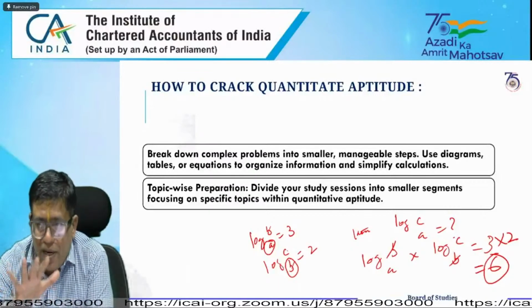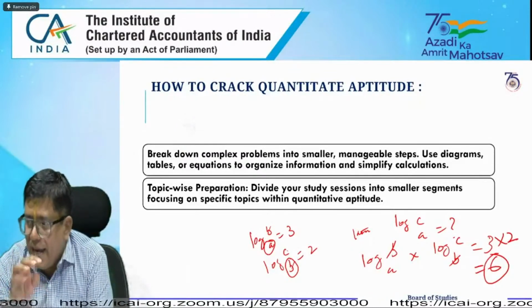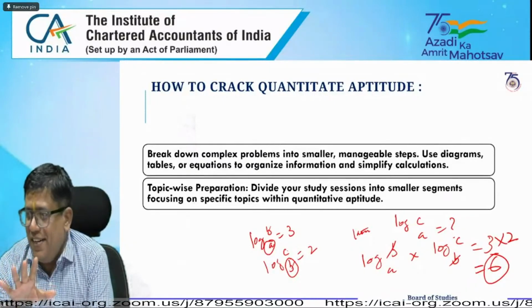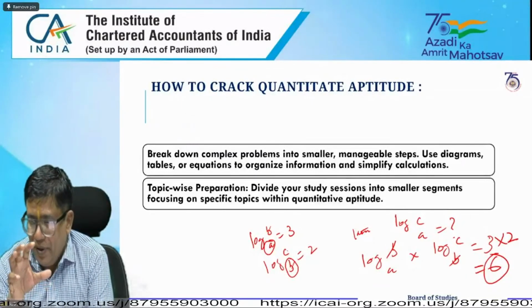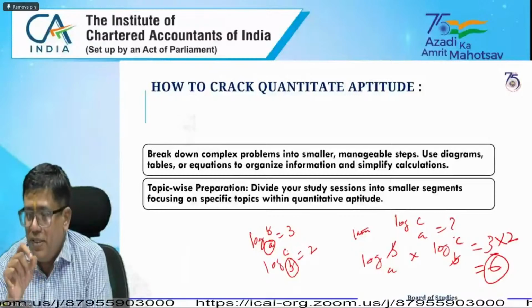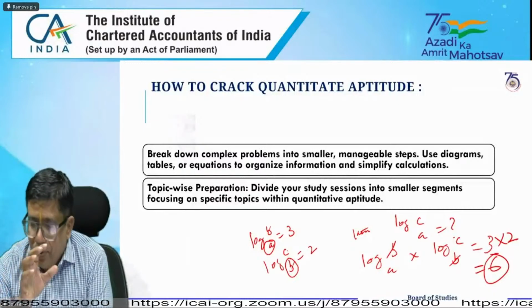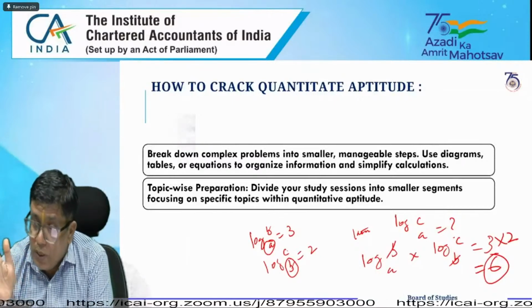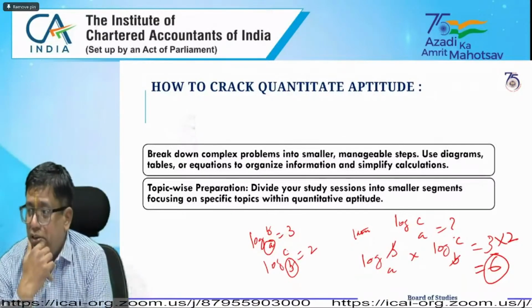This is called the fundamental principle. 3 into 3, how many ways? 6 ways? Sorry, 9 ways. 9 ways, 3 into 3 is 9. You should answer this question quickly. Like that, if you want to understand the fundamental principle, this is it. Basic, simple permutations and combinations, if you study them, there is still time. Please look carefully at the study material. What is the difference between permutation and combination?